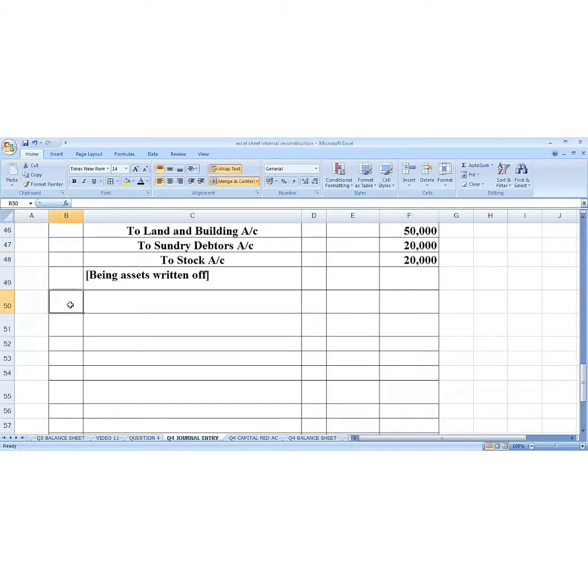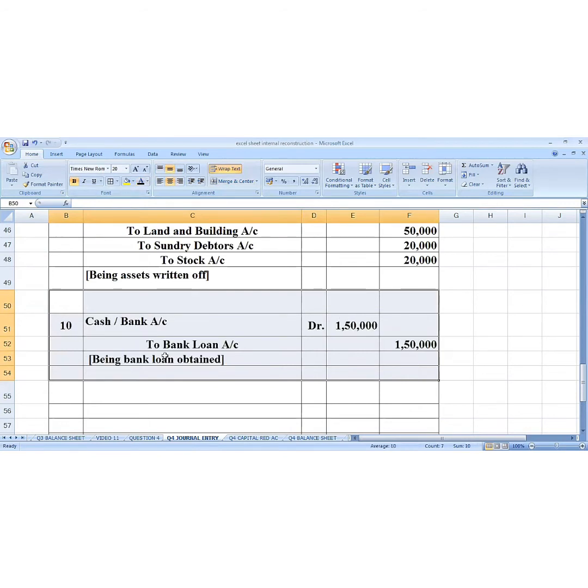So here we write the 3 journals. First journal entry, this is for the loan, cash bank account debit to bank loan.